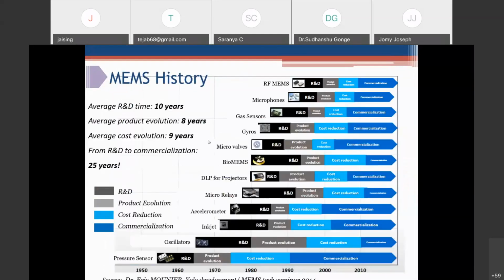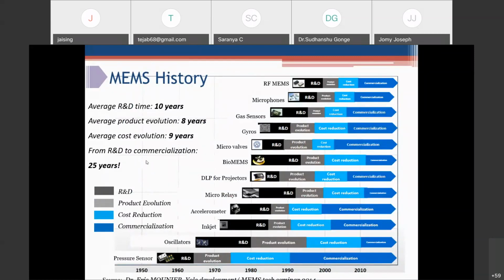Coming back to MEMS history, the MEMS development started immediately after the development of semiconductor devices. So the development of pressure sensors dates back to the 1960s, then oscillators, inkjet printers, and so many things. One study published by Yole Développement in 2014 presented a comparison where it has been